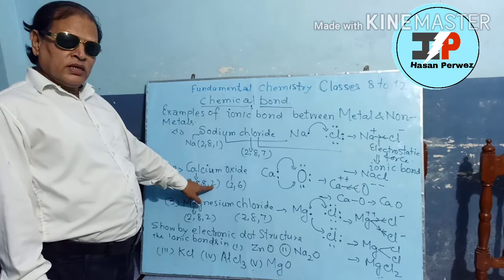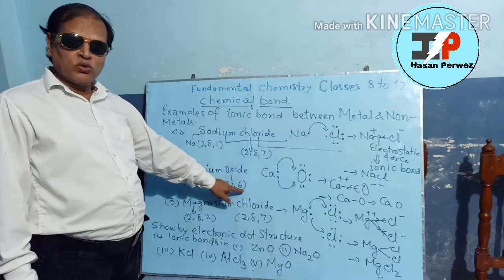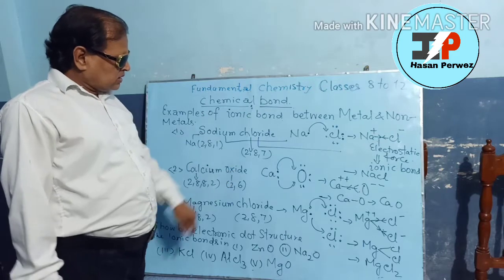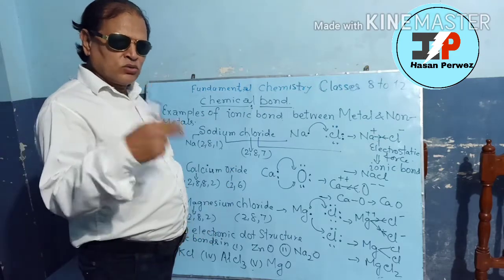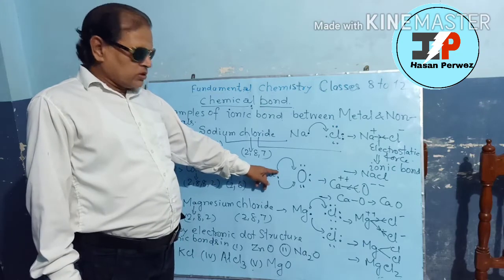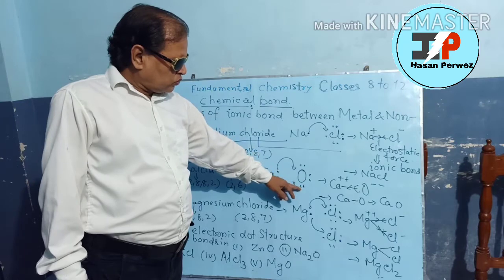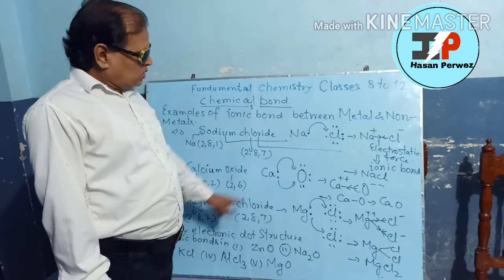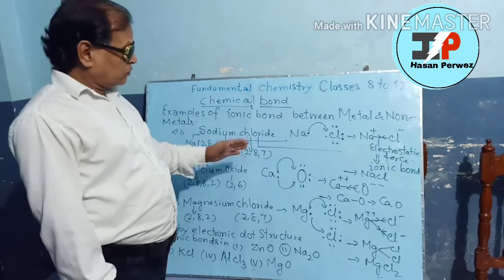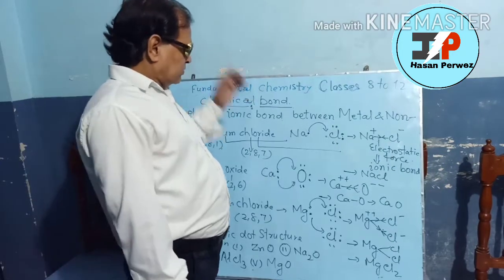So calcium will lose 2 electrons or give 2 electrons to oxygen because oxygen is deficient by 2 electrons to complete octet. Here you see that calcium has 2 valence electrons, oxygen has 2, 4, that is 2, 6. So electrons from calcium to oxygen go by transfer.